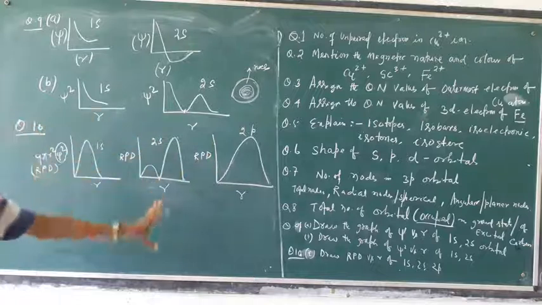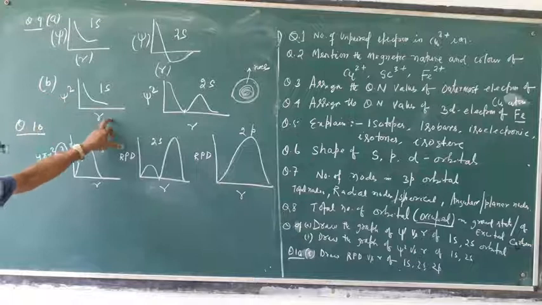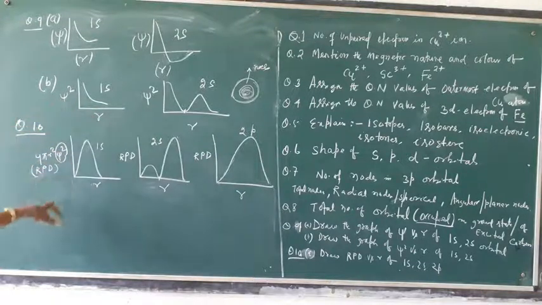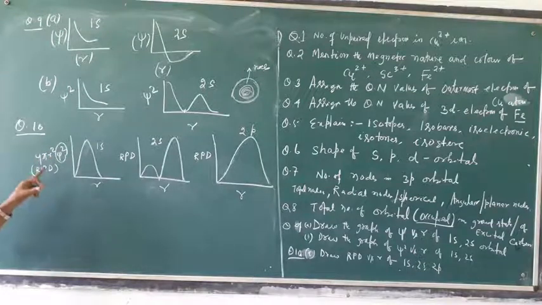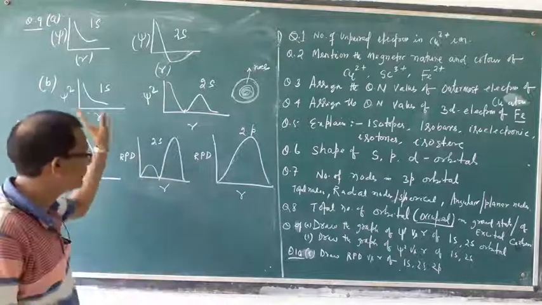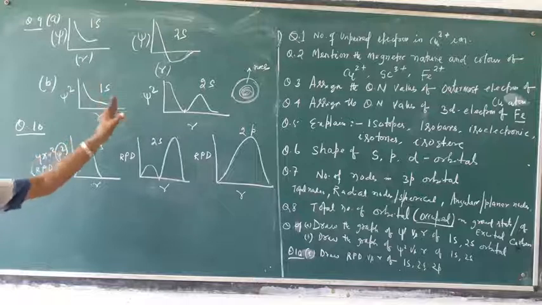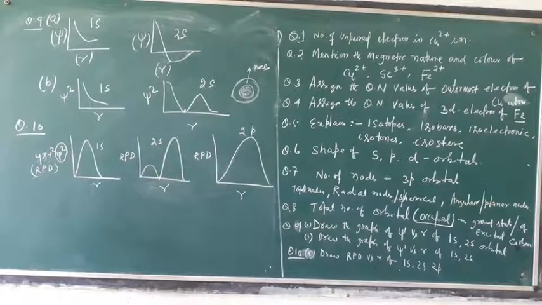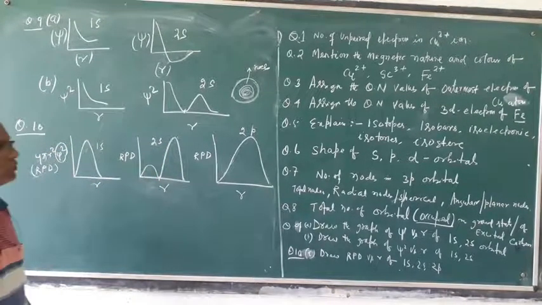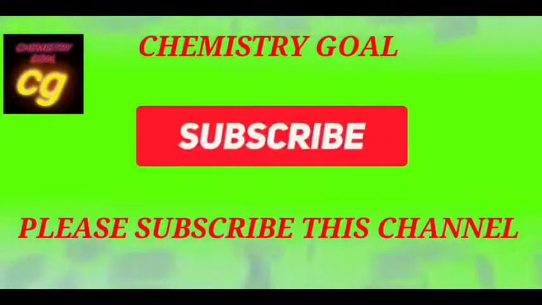Similarly, all orbitals have a relation between psi versus r and psi square versus r. Psi square means density. Then 4 pi r square psi square is called the radial probability density versus r. It differs from orbital to orbital. It depends upon the nodes, either angular nodes or planar nodes. So you can draw different graphs for other orbitals. Okay, thank you.